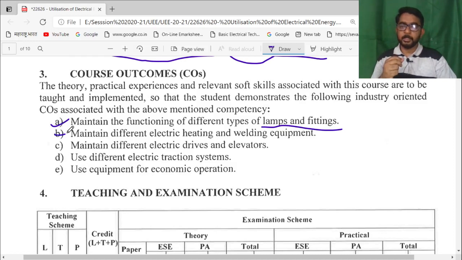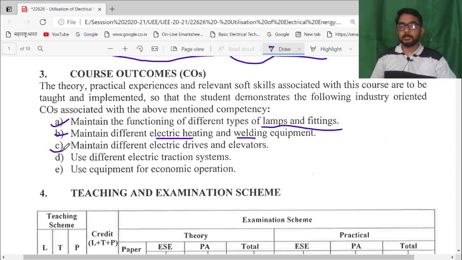Second point, maintain different types of electric heating as well as welding equipment. Nowadays electrical heating is very good and advantageous over conventional types of heating. Welding is also advantageous. So maintain the different types of heating and welding equipment.